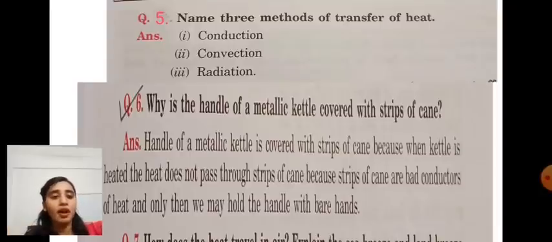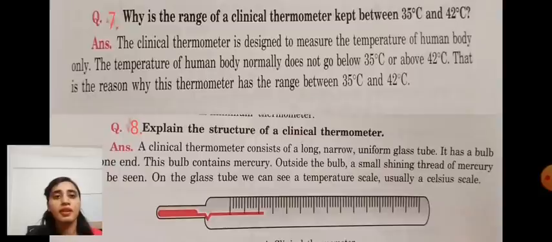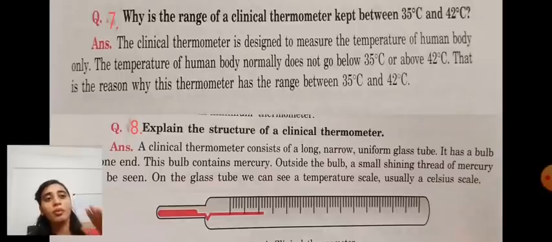Okay, now next question is, why is the range of a clinical thermometer kept between 35 degrees Celsius to 42 degrees Celsius? Means a clinical thermometer is used for measuring our body temperature, and the temperature of the human body normally doesn't go below 35 or above 42.